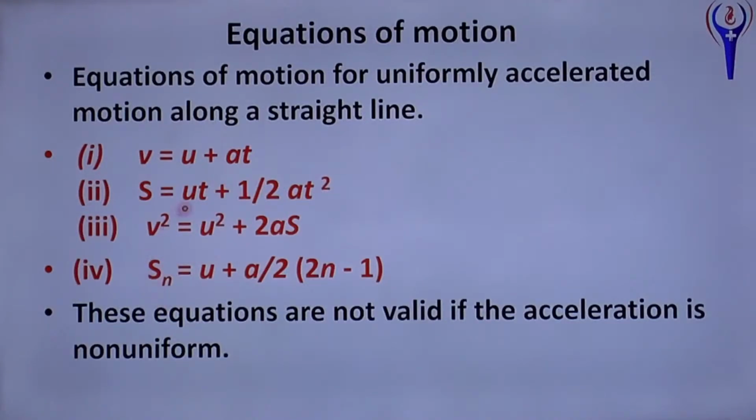Okay. So what is u? u is the initial velocity, v is the final velocity, a is the uniform acceleration, t is time, s is displacement, Sn is displacement in the nth second. And these equations are not valid if the acceleration is not uniform. This is valid only for uniform acceleration. These 4 equations of motion are derived only for uniform acceleration.